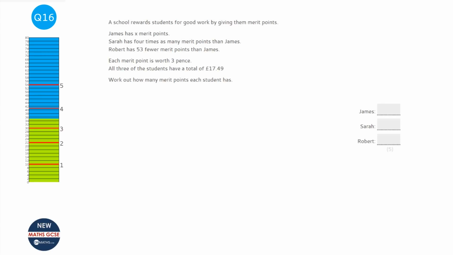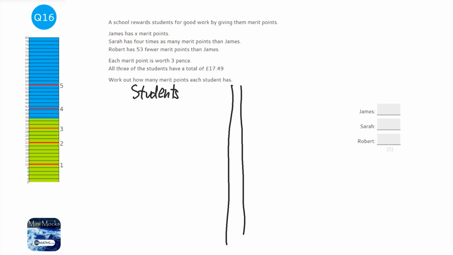This question seems quite daunting at first, but actually if you break it down it's quite simple. So we're going to work out the students first. And then what I'm going to do on the right hand side is work out the merit points. So the students we've got are James.